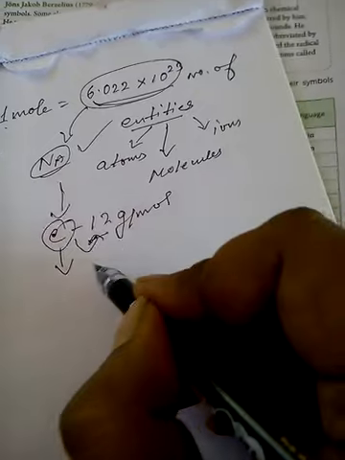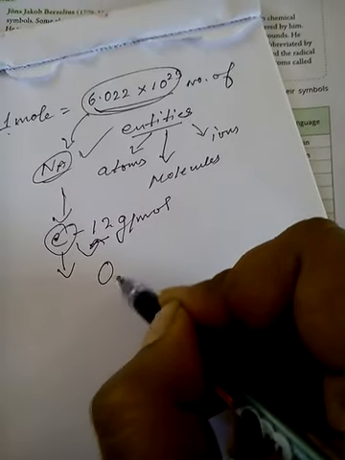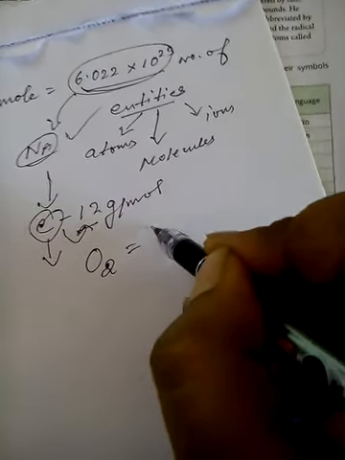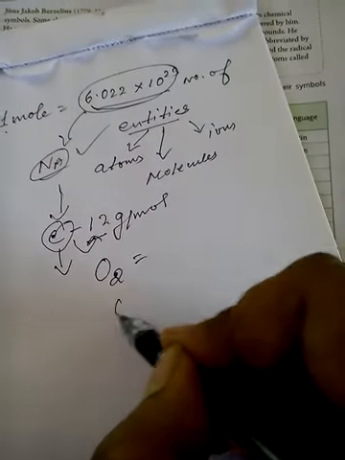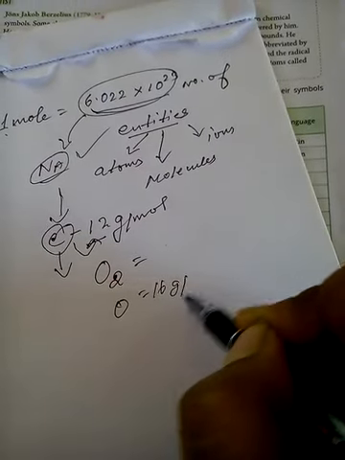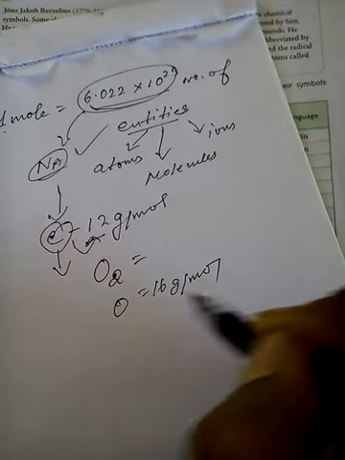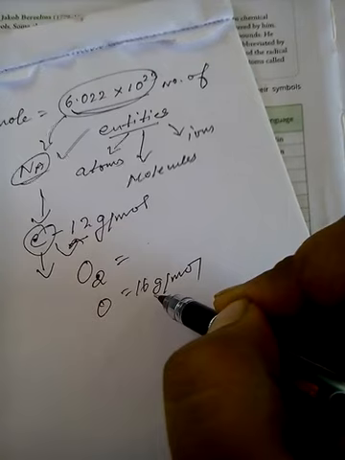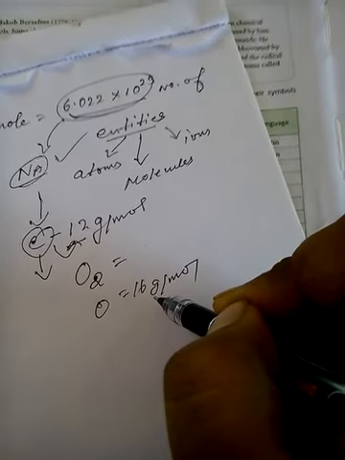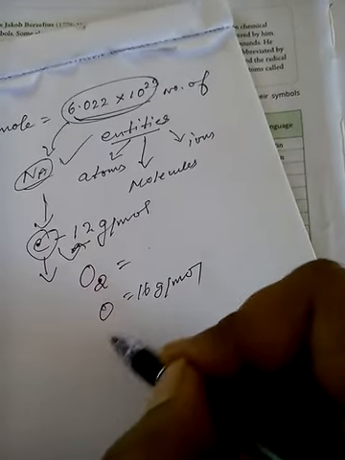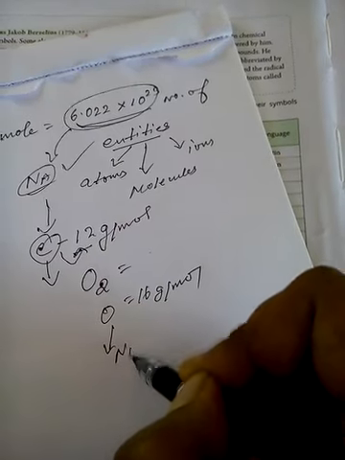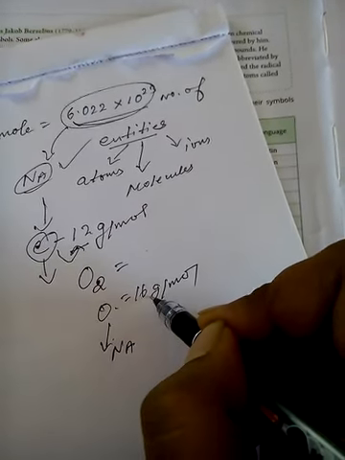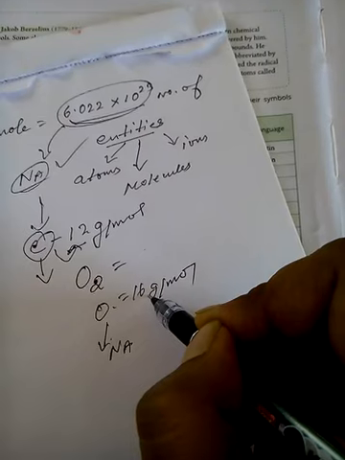We also write oxygen, say O2. Now oxygen mass is 16. One oxygen atom mass is 16 gram per mole. Now can you imagine that? Is it possible that one atom is 16 gram? It would be quite heavy, right? No, it is not so. Actually it is any Avogadro's number of oxygen atoms whose mass is 16 gram. Clear? Understood?